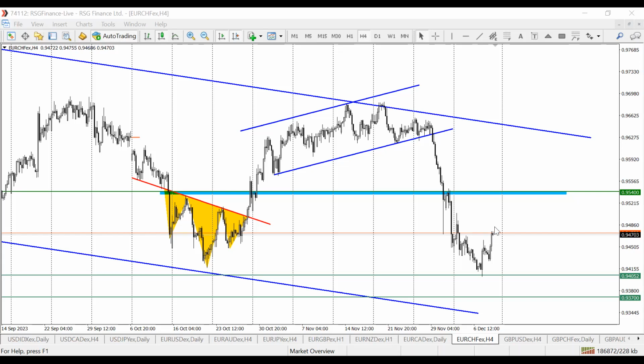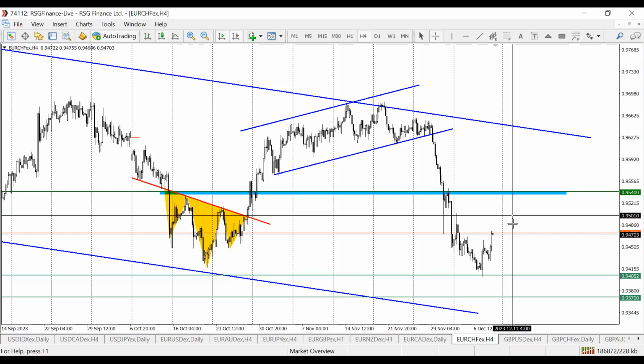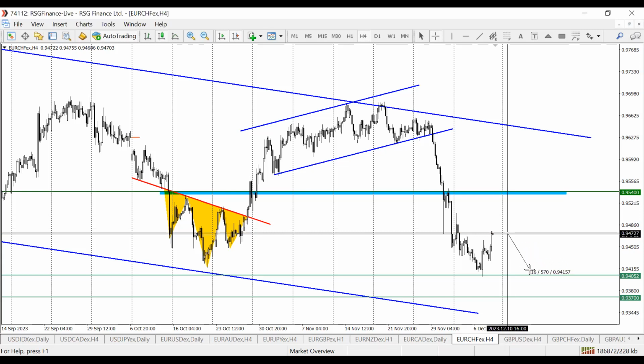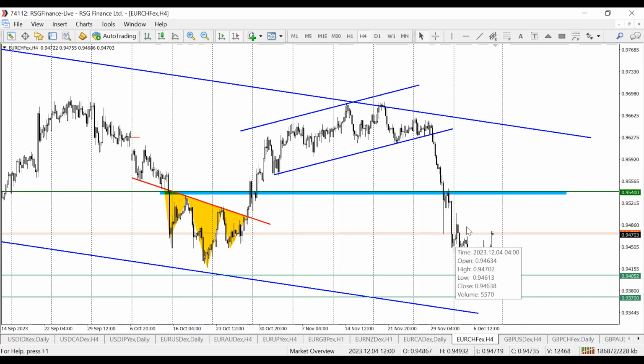So what I'm looking to achieve here is price to give me some retracement into this key level of resistance around the 0.9540 level. Then I'll start looking for a break in structure towards the last low, which is the 0.9405 level. Now, if price begins to sell off from here, what we're looking to achieve is about 67 pips, but we have another correction potential of 67 pips to the upside. So we'll watch to see how this plays out.